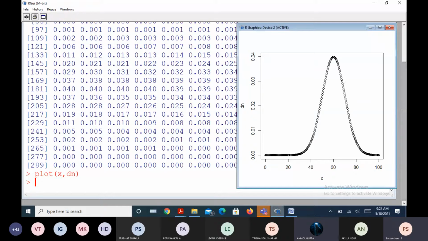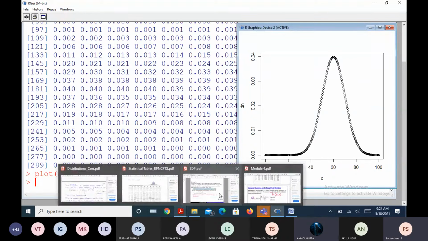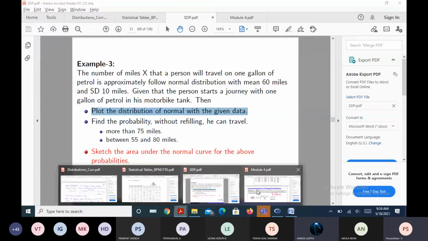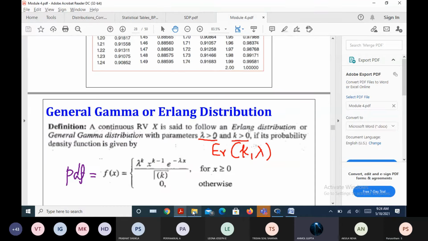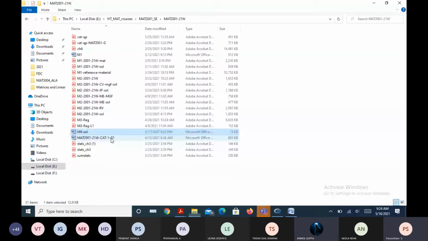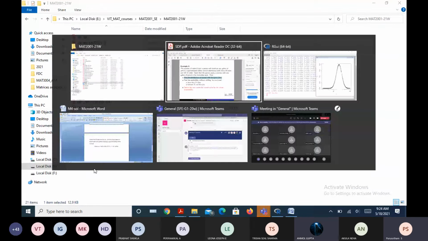Actually, we plotted the distribution of the normal. Remember, as per the given question, plot the distribution of normal with the given data. Yes, we plotted it. Whether this question is completed, we need to answer this. Before answering, I wanted to verify one of the properties from the R program.